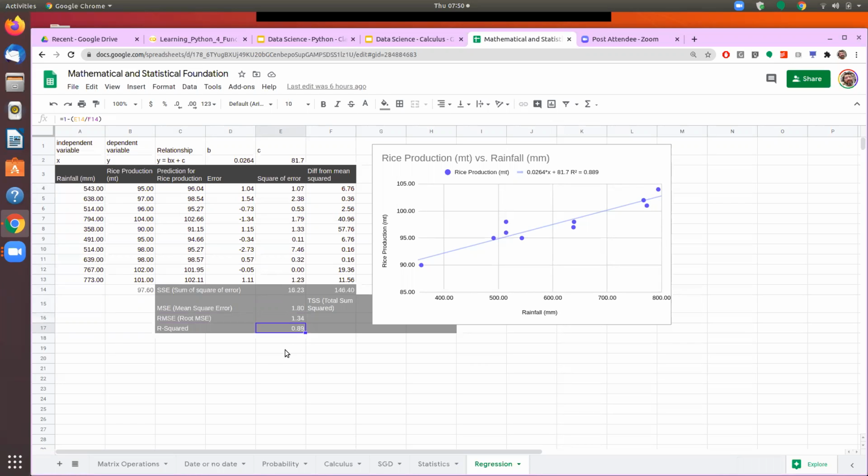The second measure that we saw yesterday was the R squared, which explains that in making the estimation, what percentage of the variation, or what percentage of the variance, is explained by my estimator. So my estimator is Bx plus C. Now, whatever value we give to B and C, how much of the total variance is it able to explain or capture.